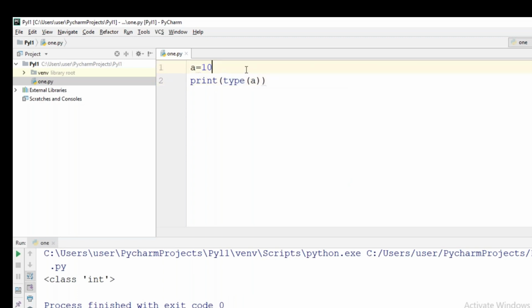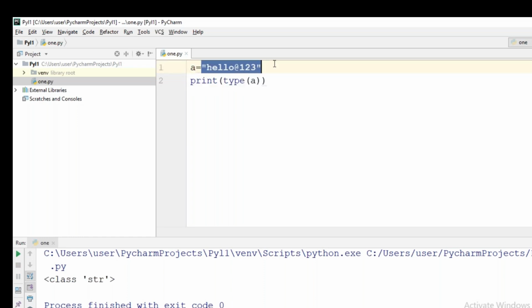If you give 10.9 here, what type of value is stored in a? Decimal value. Decimal values are represented by the float data type. Now, if you put hello@123, what type of value is stored in a? String type. So type of a will become string.